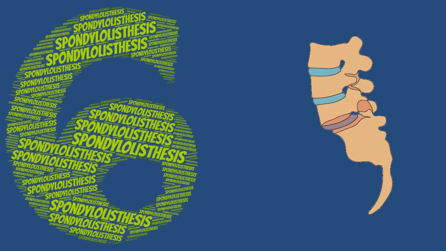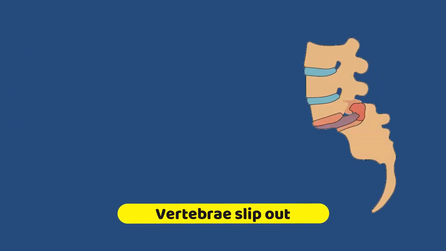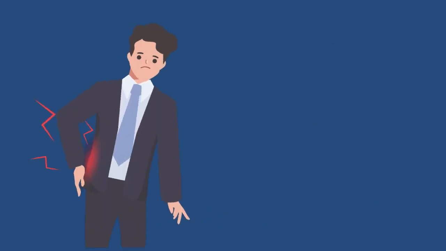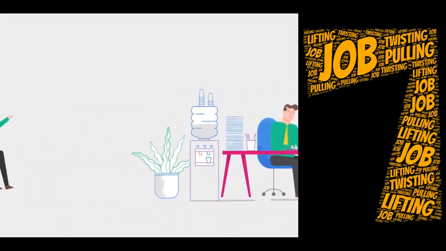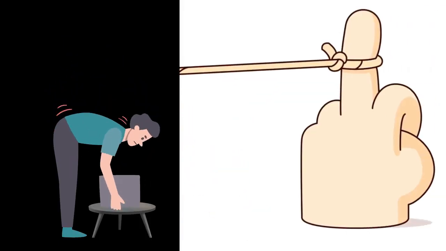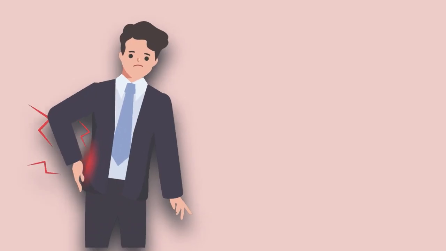Sixth one is spondylolisthesis. This condition causes the vertebrae in the spine to slip out of place. So spondylolisthesis leads to lower back pain and often leg pain as well. The seventh reason for your back pain may be your job. If your job involves lifting, pulling, or anything that twists the spine, it may contribute to back pain.